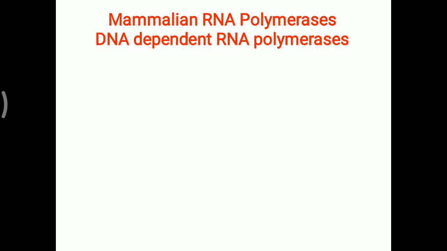Now for this transcription, the RNA polymerase inside eukaryotes or mammals is called the DNA-dependent RNA polymerase, because for its activity it depends on the DNA to form the RNA molecule. The molecular weight of this RNA polymerase is around 500 to 600 kilodalton. These RNA polymerases are of three types: RNA polymerase 1, 2, 3, or A, B and C.